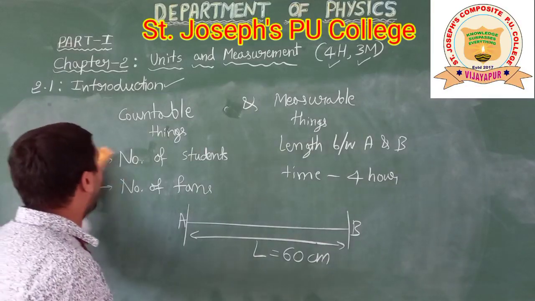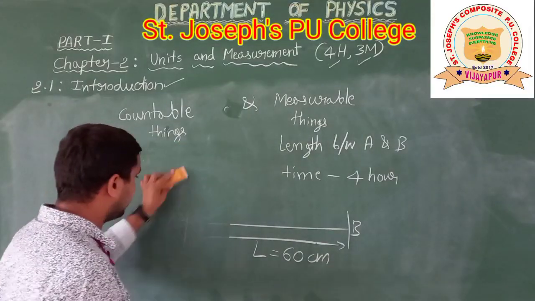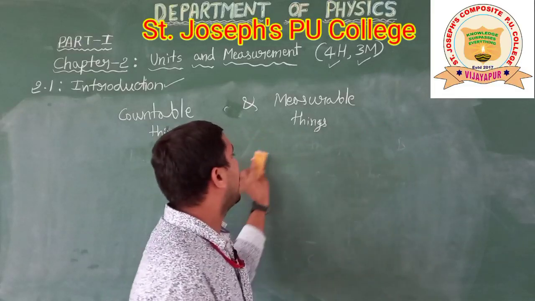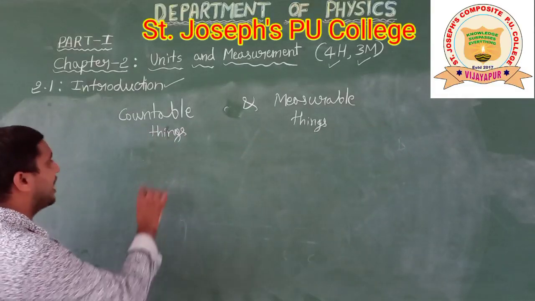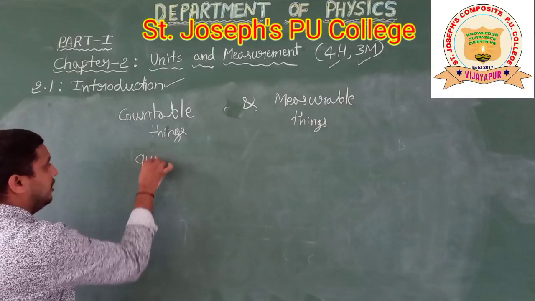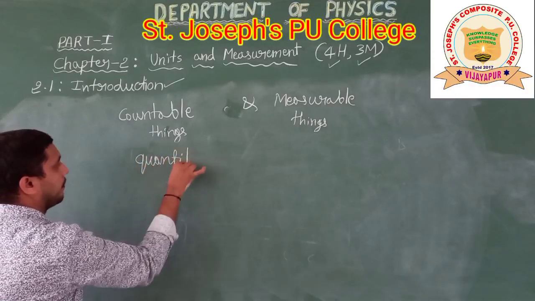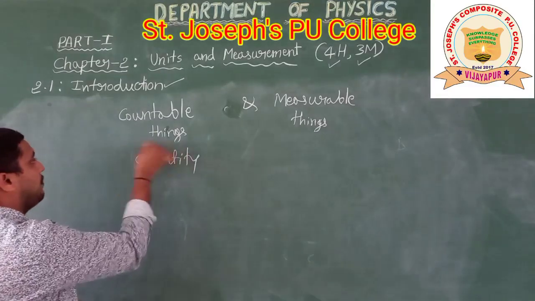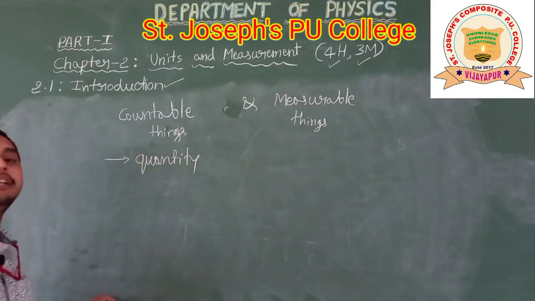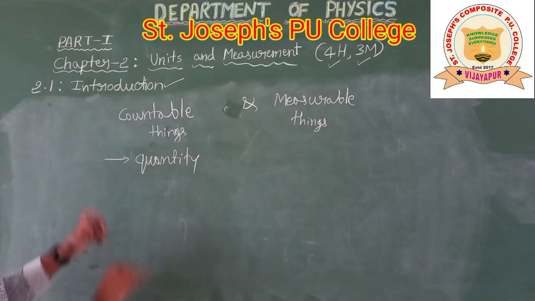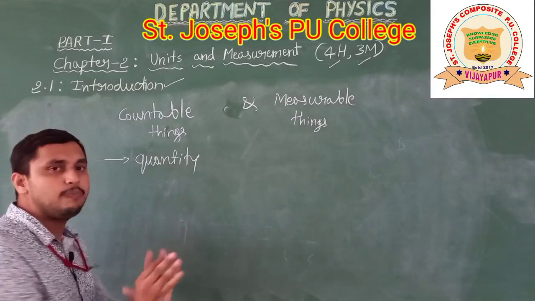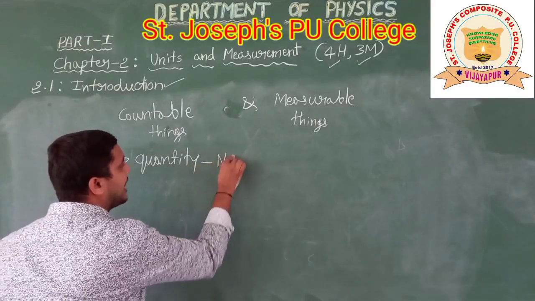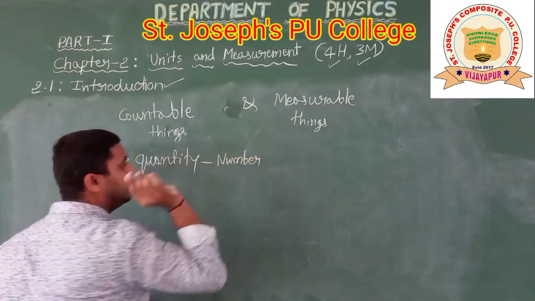Here the countable things, we can simply call it a quantity, because we can express this in terms of a number. A quantity is expressed only in terms of a number.